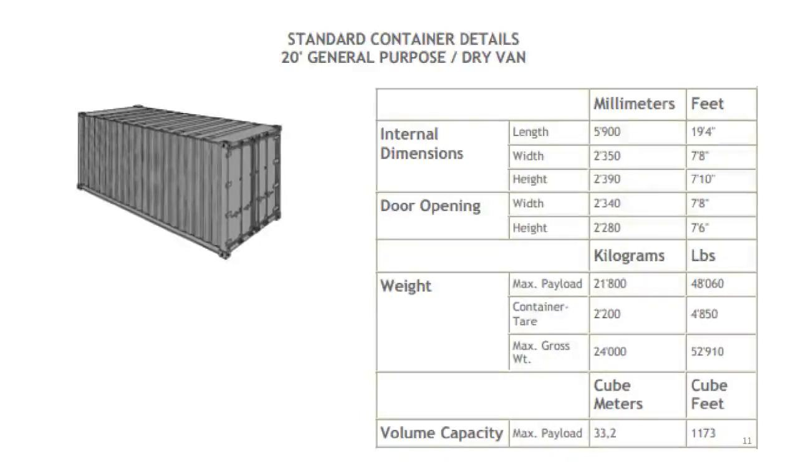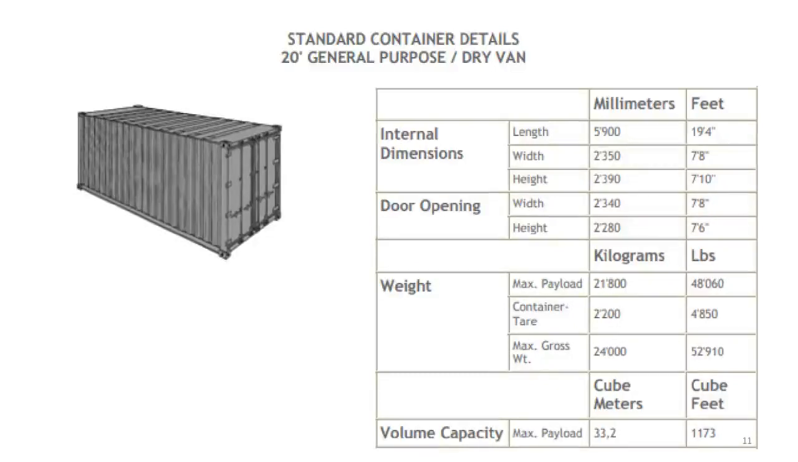And then the third one is weight. Weight is the capacity of the container. First is maximum payload, which is 21.8 tons, 21,800 kgs. The payload is the weight of merchandise that you can put inside this 20-foot standard container, dry van. The title says standard container details, 20-foot general purpose dry van. General purpose means you can generally put any kind of merchandise inside it.